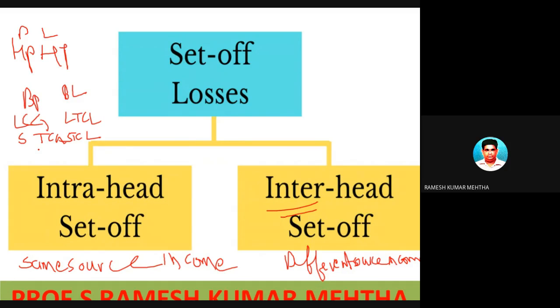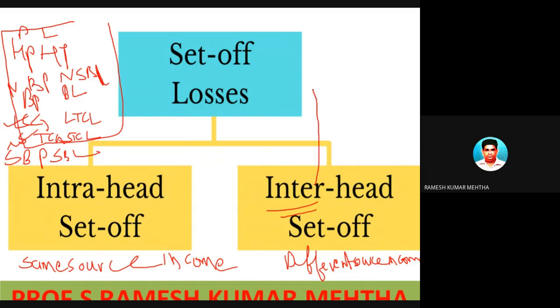There is no salary loss, only salary income. Another one is speculative business profit and speculative business loss, non-speculative business profit and non-speculative business loss, and so on, similar sources of income.